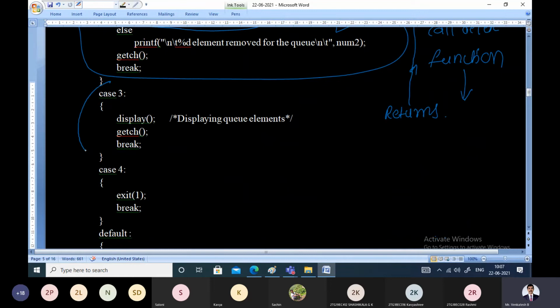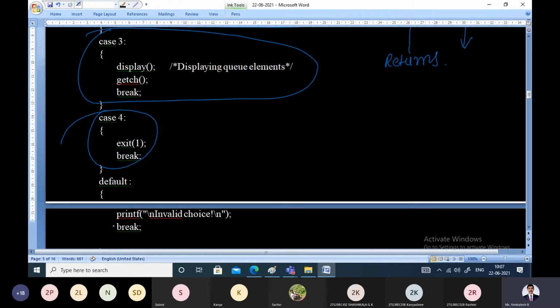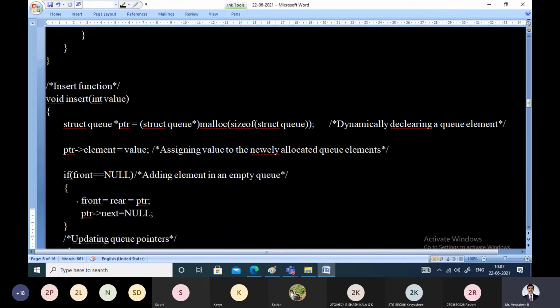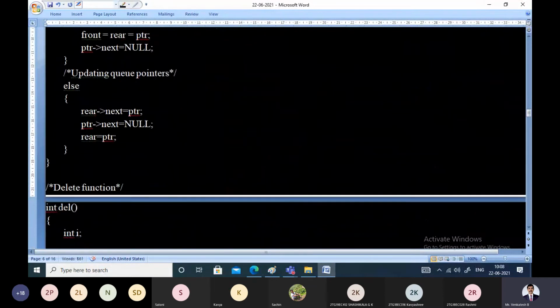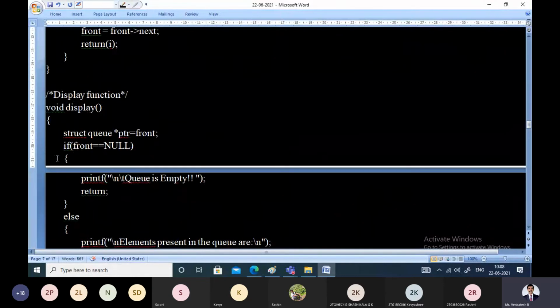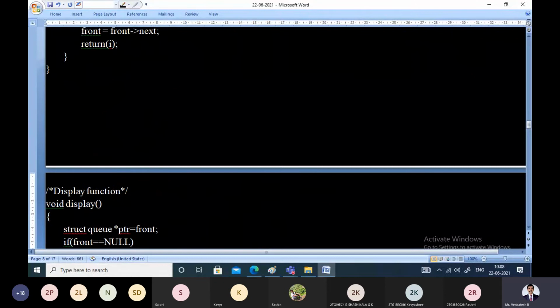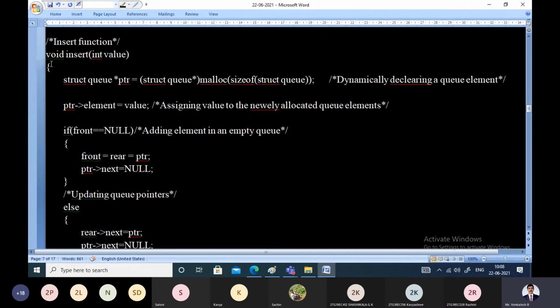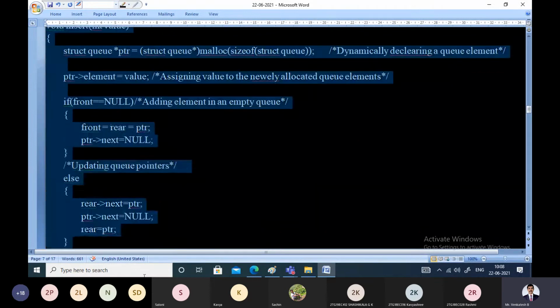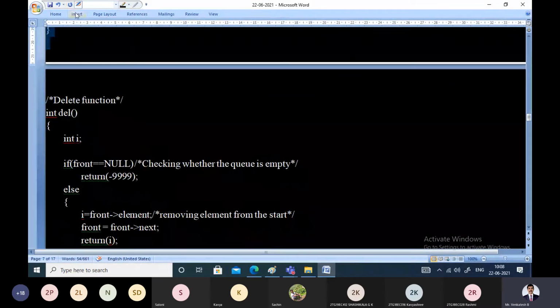If you have given case 3, we simply display all the elements of the queue. Then case 4 is for exit, and default is for any other choice. So this main function is the same as before. Now let us see each and every function briefly: the definition of the insert function, how the delete function works, and next, how the display function works. First, let us see the definition of the insert function, that is, how we insert an element onto the queue.